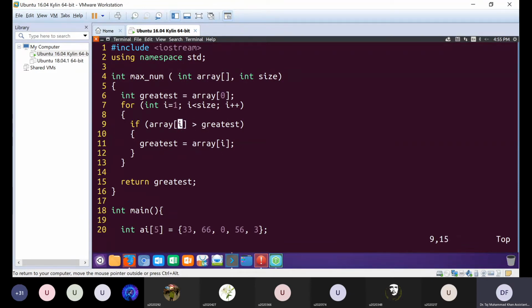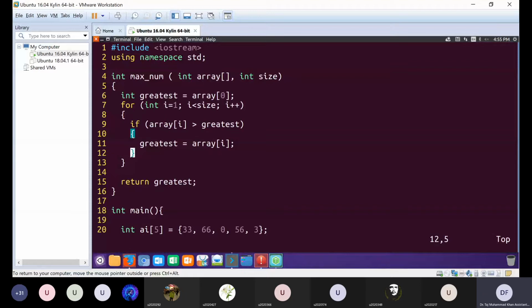Similarly, greatest is compared to every array element, and by the end of the array, the really greatest value in the whole array will be stored in the variable greatest.